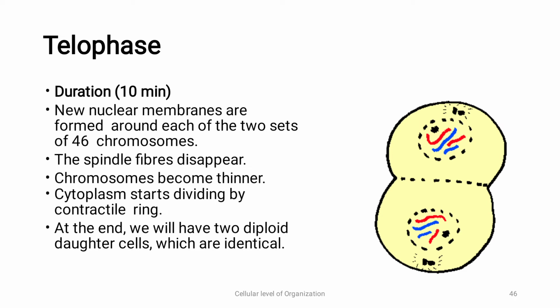Now this daughter cell has to go for another cycle of cell division. The cytoplasm starts dividing by the contractile ring. The next phase is cytokinesis. At the end, we have two diploid daughter cells which are identical. So the product of mitosis is two daughter cells which are identical to the parent cell.